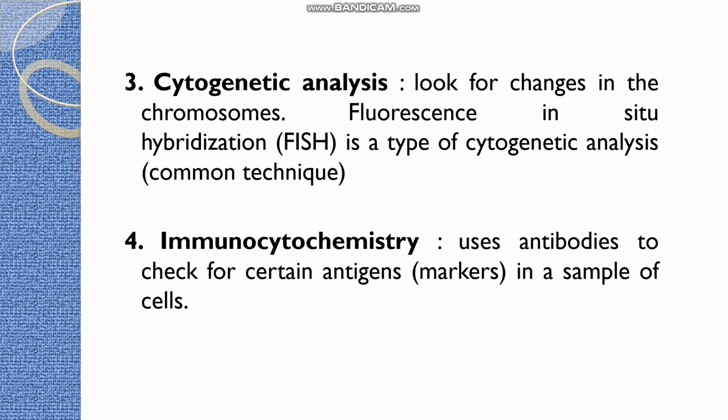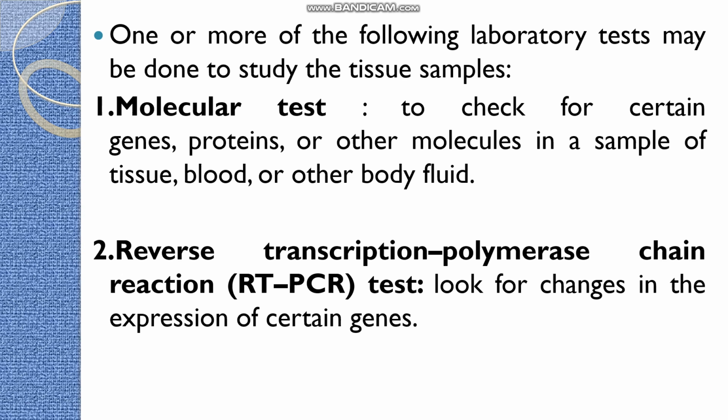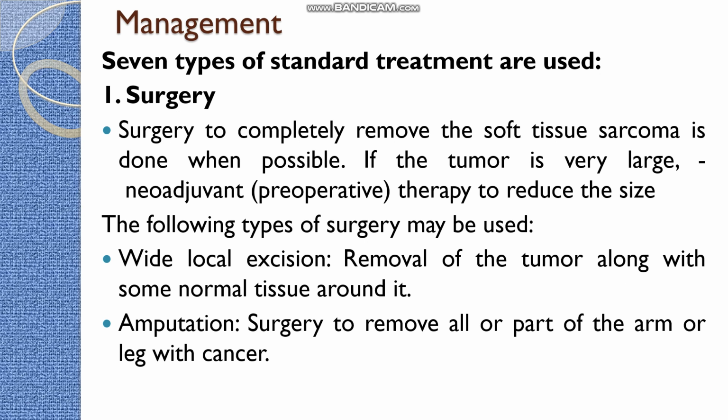Immunohistochemistry is the other one, in which we use antibodies to check certain antigens in the sample. Some antigens are considered as markers, so in order to find them out, we can do immunocytochemistry. So these are the diagnostic features. Coming to the management, there are mainly 7 types of standard treatment. In that, the first one is surgery itself.